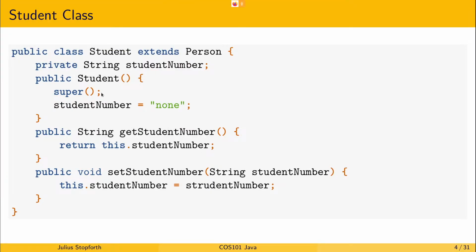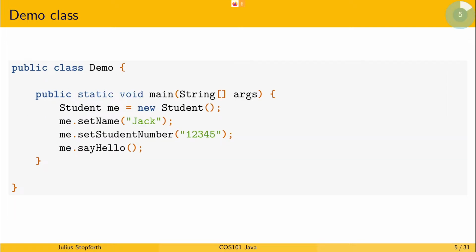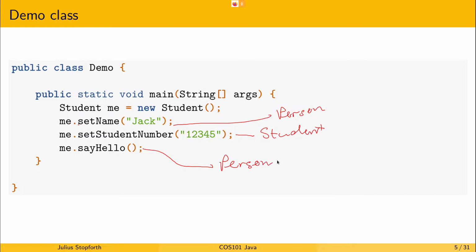Okay. So the student also adds additional behaviors or methods and an additional attribute for the student number. Now we then had a demo where we created a student class and set the name, which we can call because it's now inherited this. It's inherited set name from the person class, right? It's inherited set student number from the student class. And then over here, say hello was also defined in the person class.